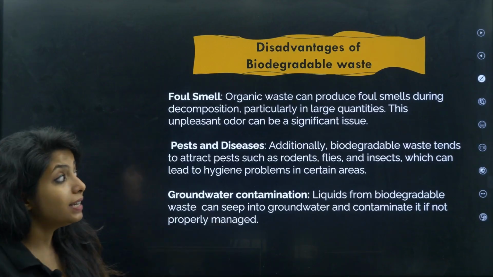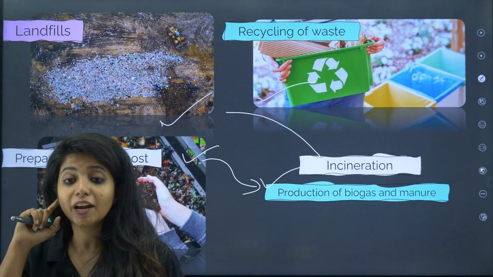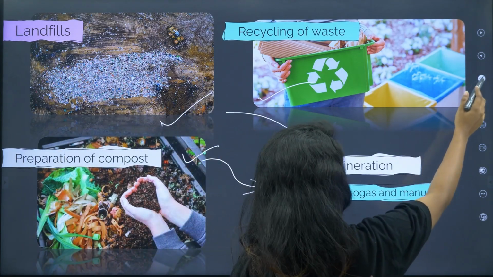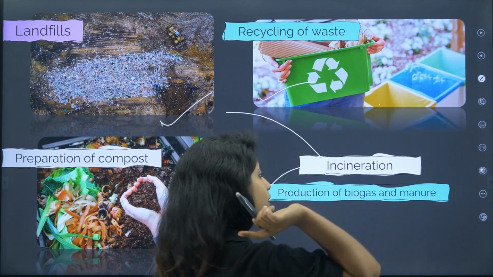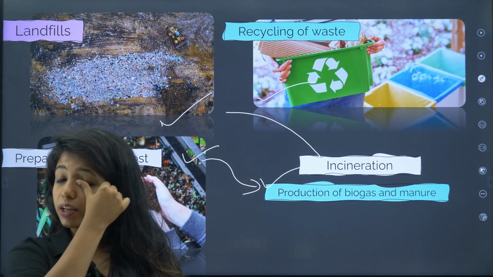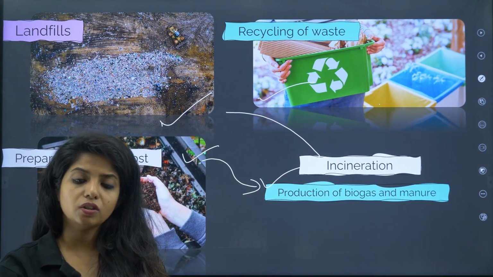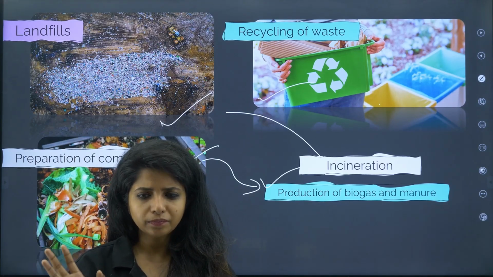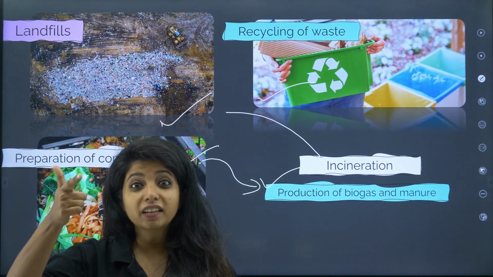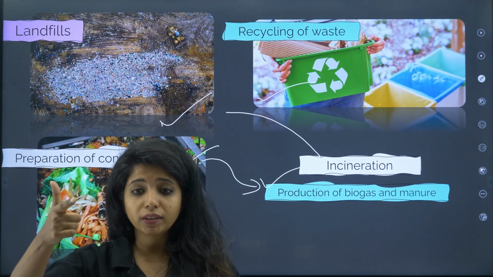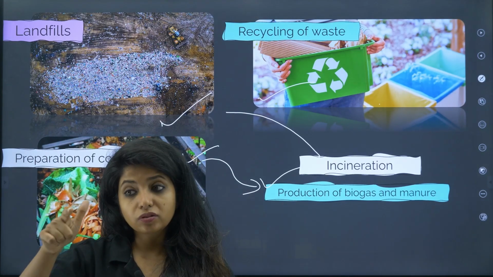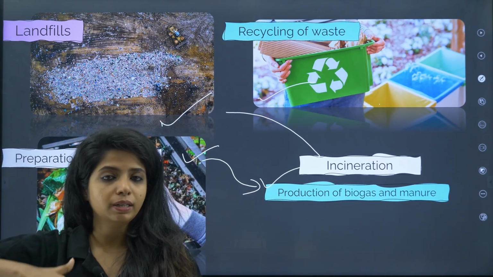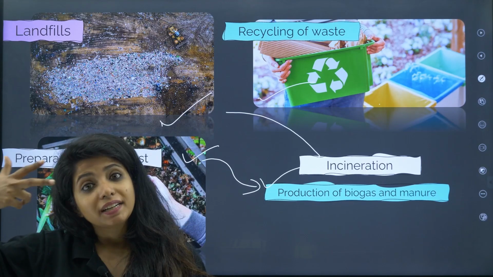Now, disadvantages of biodegradable waste. Can you think of something first, and then I'll explain to you. Can you think of what can be a disadvantage of biodegradable waste? Think of your home only. If the biodegradable waste, that is food matter and everything, stays in the dustbin itself, what is the problem that is happening? First thing, it gives a very bad smell, very foul smell. And then there will be lots of worms and pests forming over there. Now imagine it to be an open space. So obviously there will be pests which could cause diseases as well.